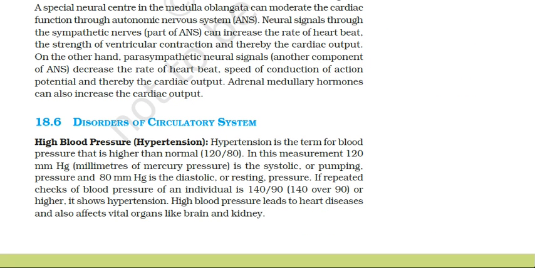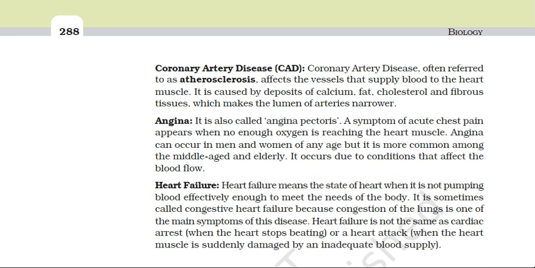Another type of disorder is atherosclerosis. This atherosclerosis is also termed as CAD, that is coronary artery disease. It involves the deposition of lipids, mainly the cholesterol derivatives called plaque, on the inner lining of the coronary arteries. Therefore it reduces the size of the lumen of the blood vessels or the arteries.